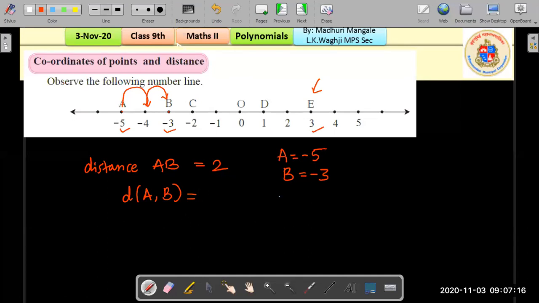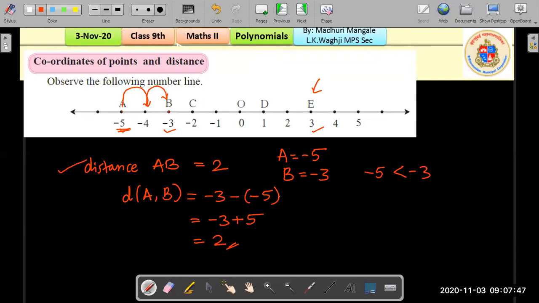Which is the smaller out of these two? We know the number on the left is the smaller, right? So -5 is less than -3. So we are going to subtract greater number minus the smaller number, which is -5. So this will be -3 minus -5. Negative and negative will make it a positive, +5, so the answer is 2. You see the distance is 2. So just by looking at the number line, we can find the distance like this.